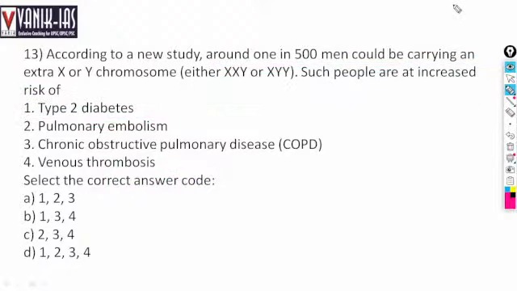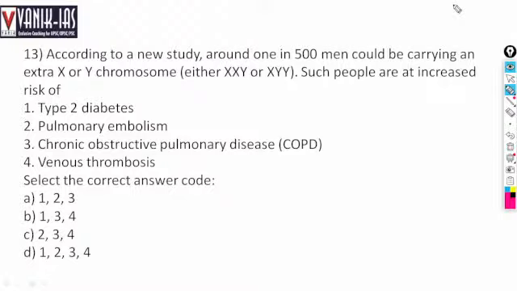According to a new study, around 1 in 500 men could be carrying an extra X or Y chromosome. So that is either XXY or XYY.